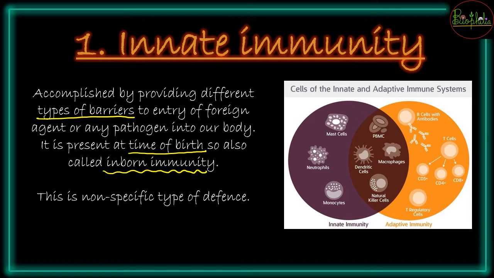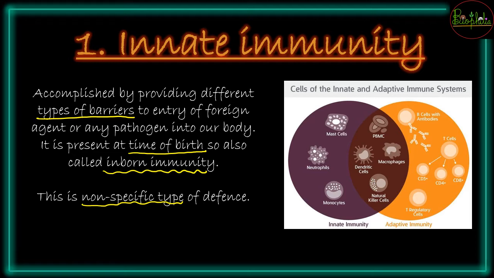Since it is just a barrier, and that barrier is non-specific because it is not specified that for this particular pathogen the barrier will be functional. It is going to be functional for each and every kind of infection, and since it is not specific against a single type of pathogen, it is called a non-specific type of defense.